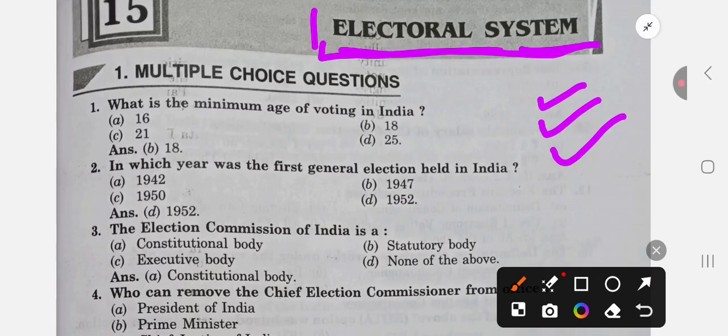What is the minimum age of voting in India? It is 18 years of age. 18 साल का adult माना जाता है, and that is the age. In which year was the first general election held? It was held in 1952. D is the answer.